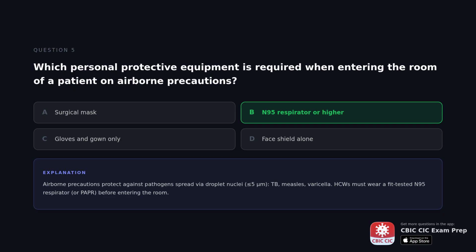The correct answer is N95 respirator or higher. Airborne precautions protect against pathogens spread via droplet nuclei: TB, measles, varicella. HCWs must wear a fit-tested N95 respirator or PAPR before entering the room.